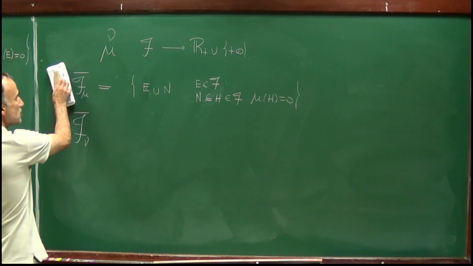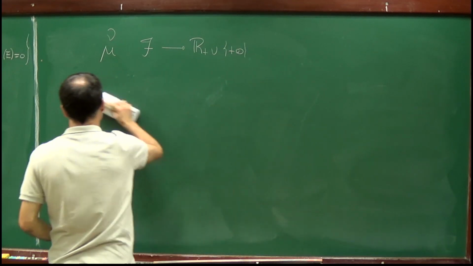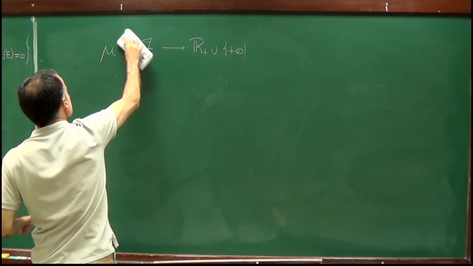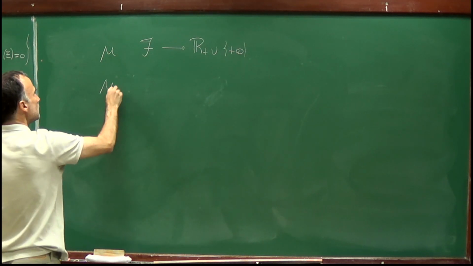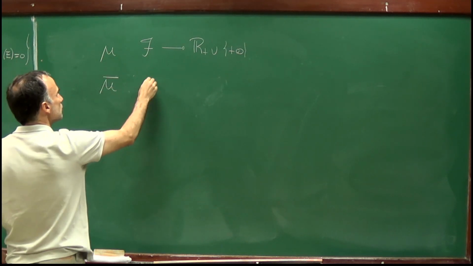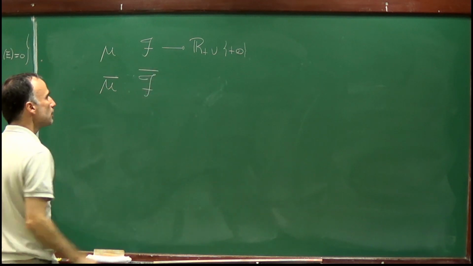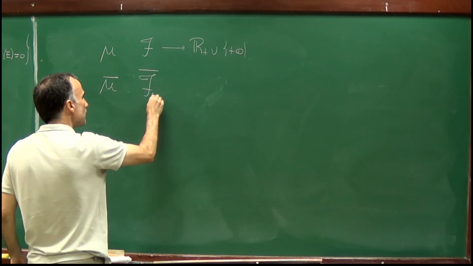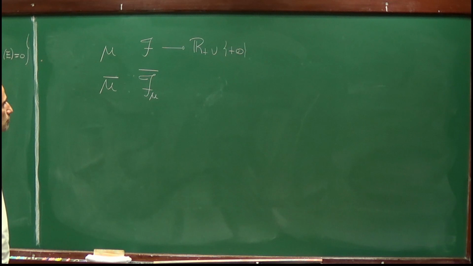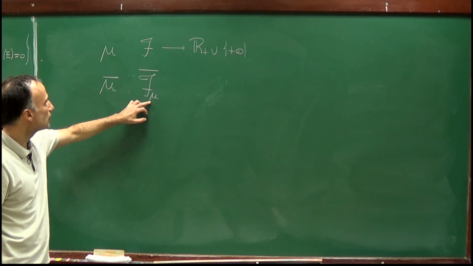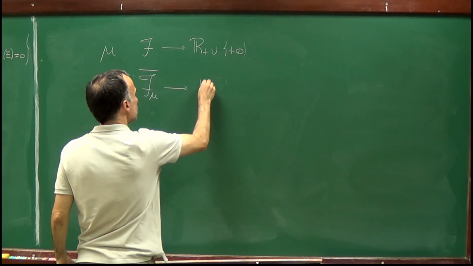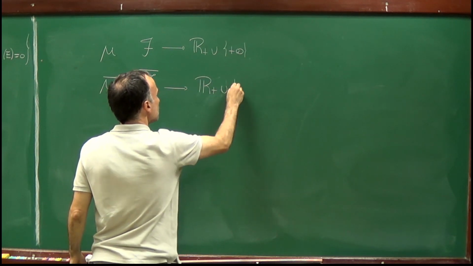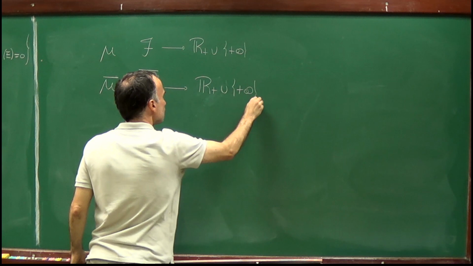Now let's discuss uniqueness. So we started with mu. We extended mu to a new measure on F bar. Let me just remind that this sigma algebra depends on mu, denoted by F bar mu. Okay.